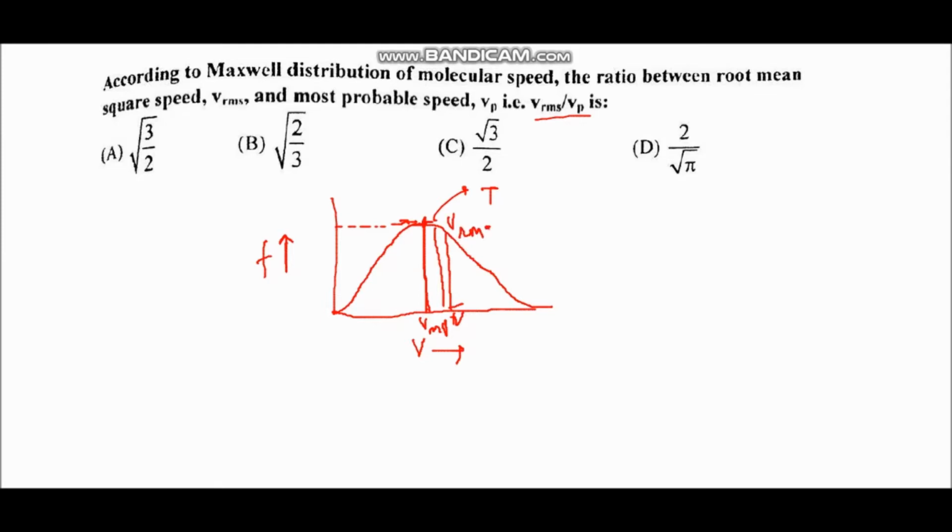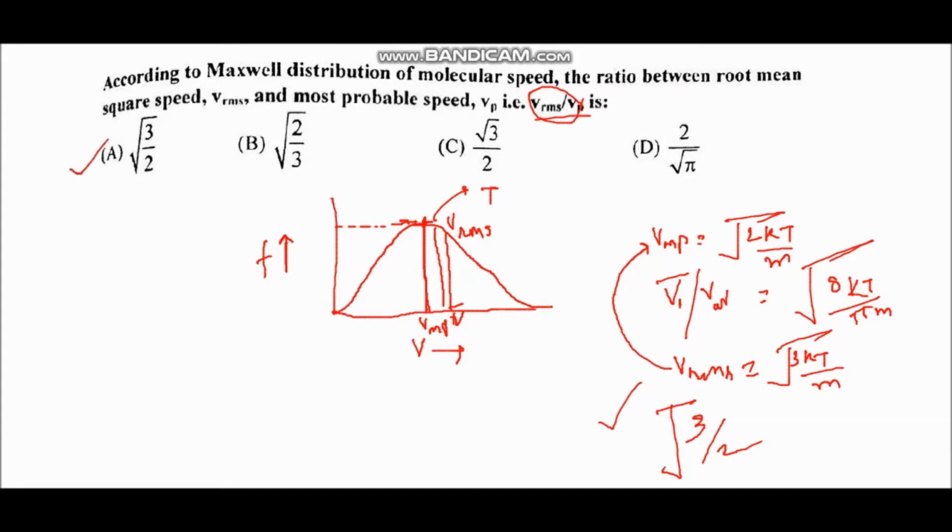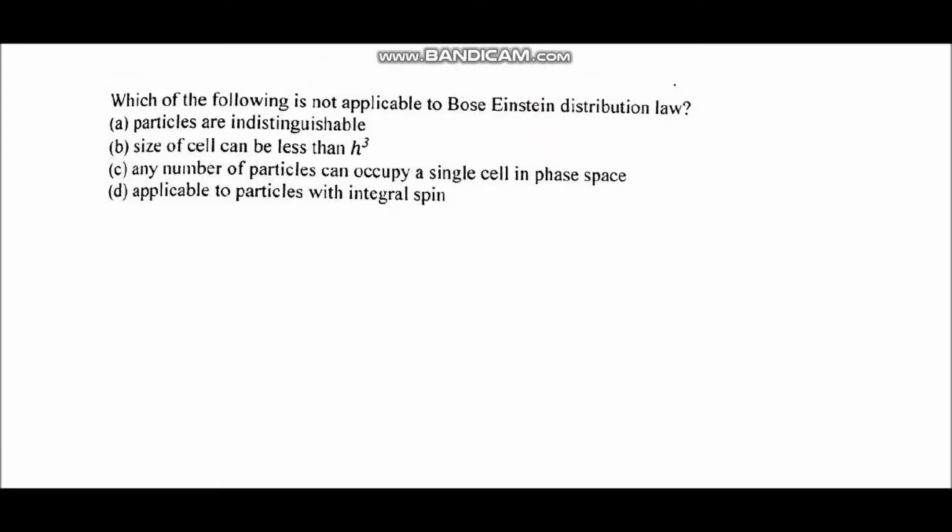So first of all we will write the formula for all the three speeds. So most probable speed is equal to root 2kT over m, where k is Boltzmann constant. Then V bar or V average is equal to, and RMS speed VRMS is equal to, here we have to find the ratio of VRMS and VP. So when we divide VRMS with VP, we will get the answer equal to root 3 by 2. So answer is A.